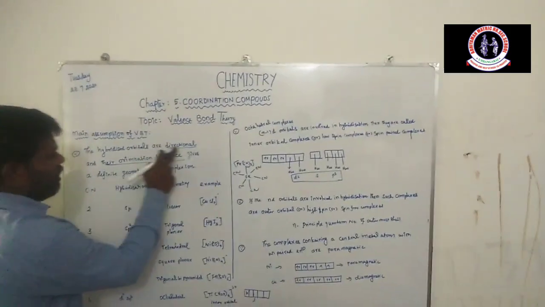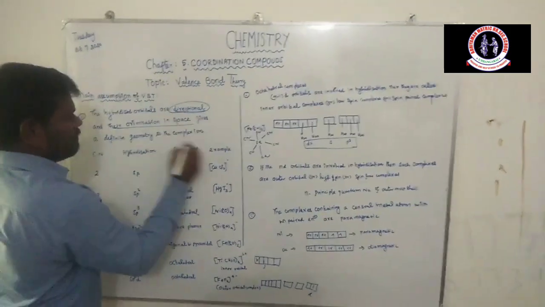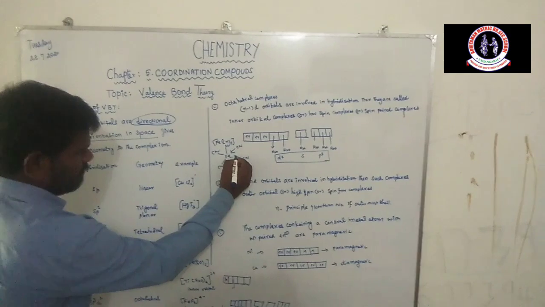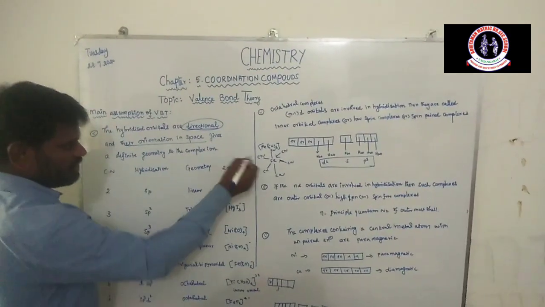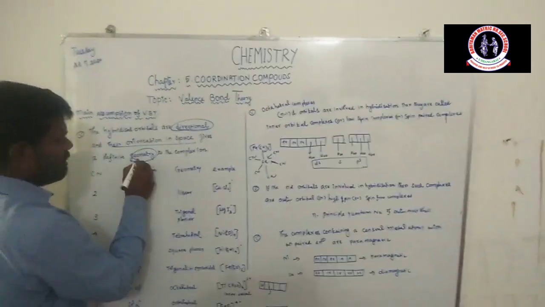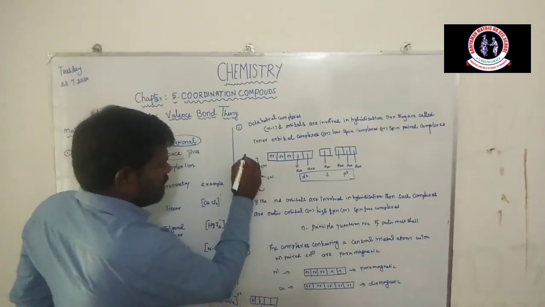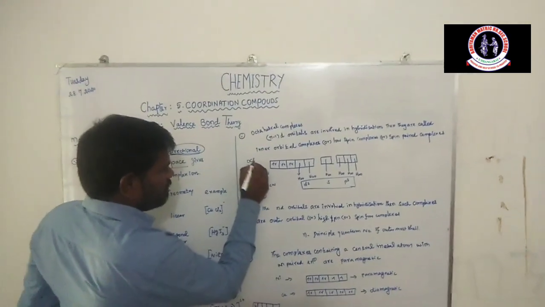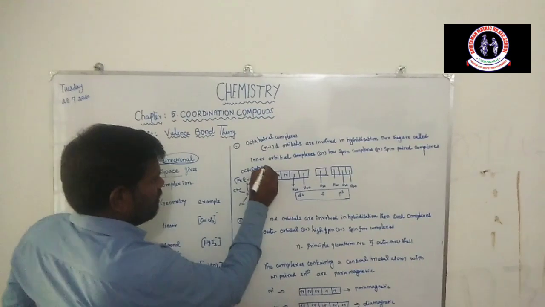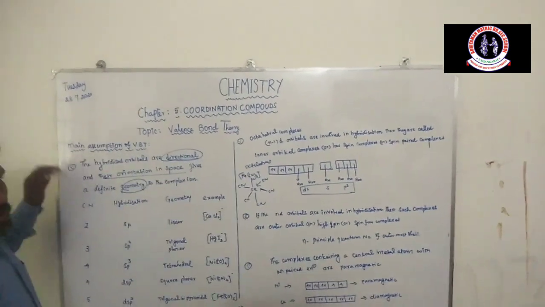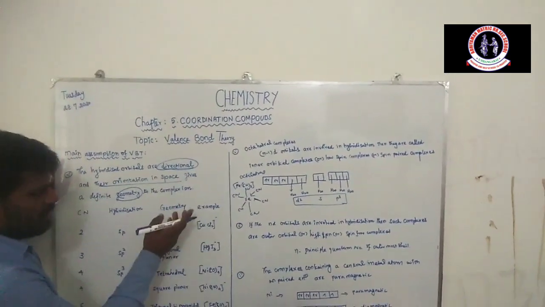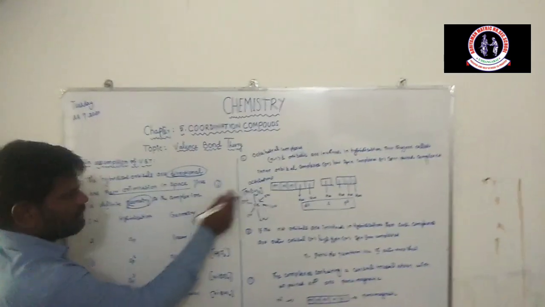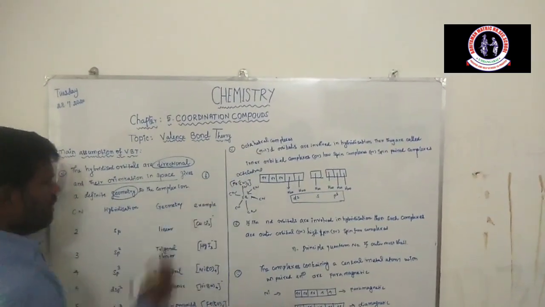Here the hybridized orbitals have a definite direction and orientation in space to form the geometry. Here the geometry of the complex is octahedral, because the coordination number in the complex is 6. So octahedral is the geometry here.